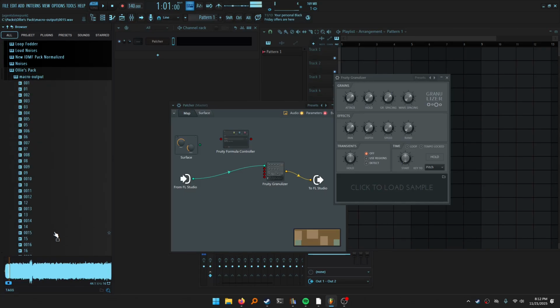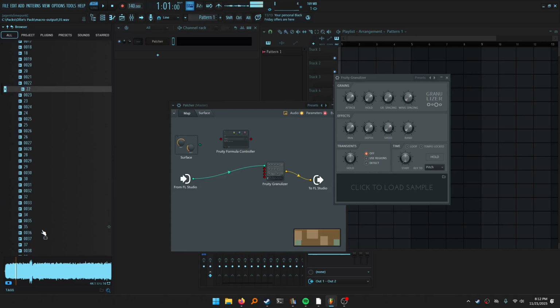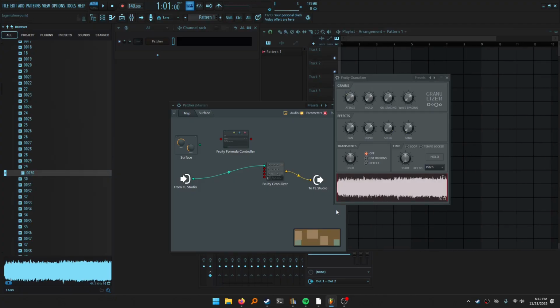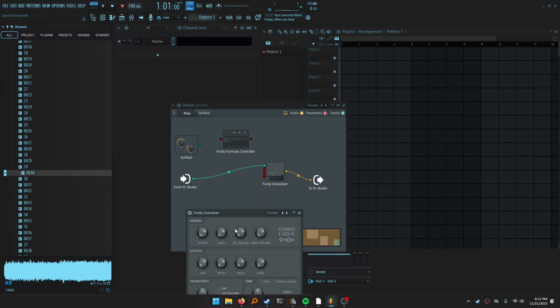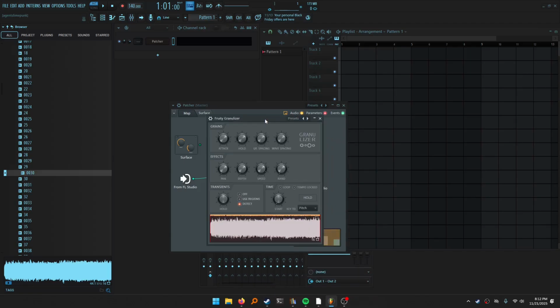This is actually all created from just one ultrasound sample. All right, let's see what happens. Where is that option here? I don't think I've used that option before. Looking for transient slice here. Is it that detect right there? Is that what it's doing? It looks like it's creating regions, but it's hard for me to tell if that's what he's talking about.